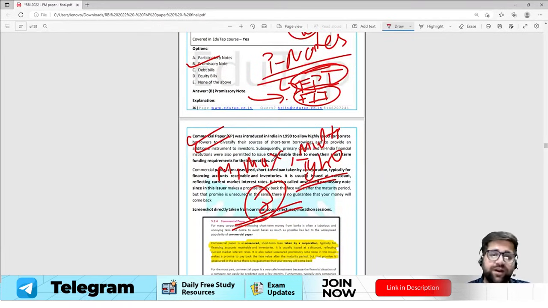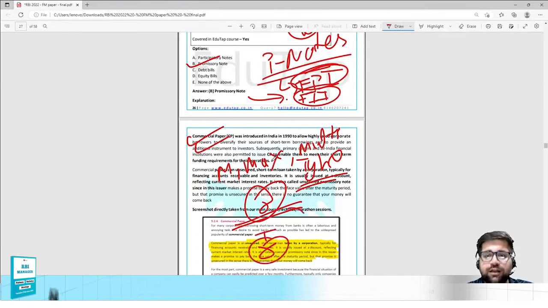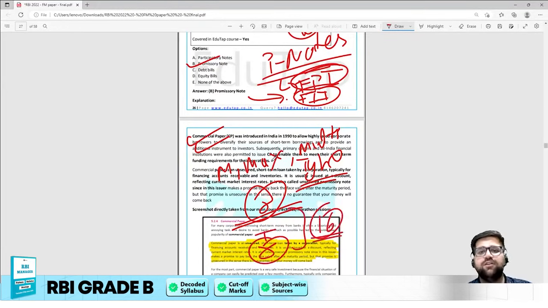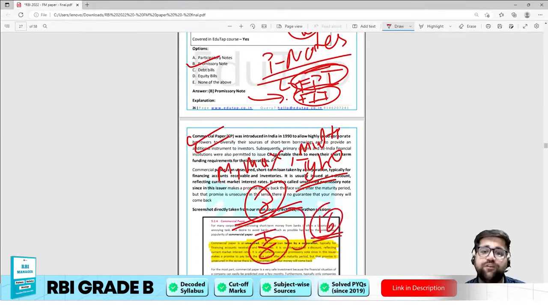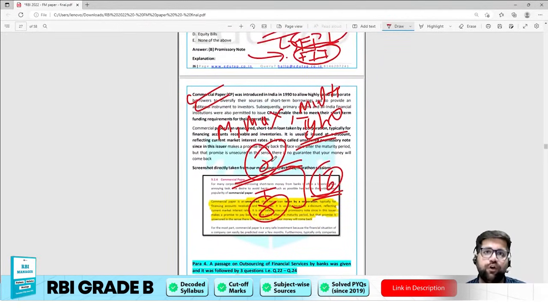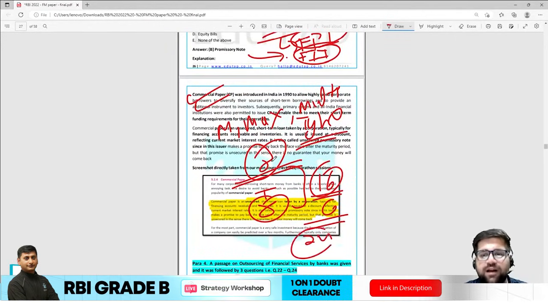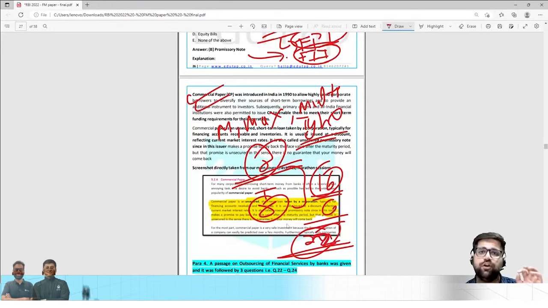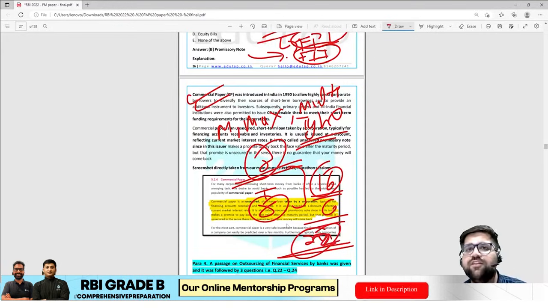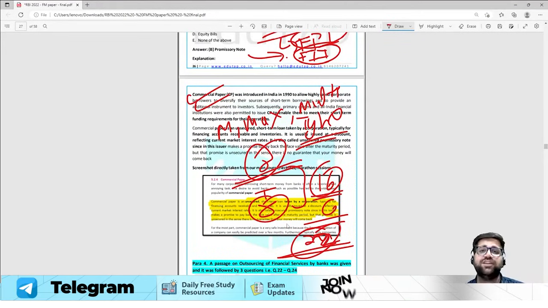And if you see corporate governance as well, if your revision is good, then 16 marks of paper was in your kitty. And if you include the 3 questions of your corporate governance as well, add 6 more, then your 24 marks, or I would say not 24, it will be 22, sorry, 22 marks of paper was in your kitty, and it was really very much easy, and it could boost your confidence as well, and it could make your selection confirm when it comes to the interview call.